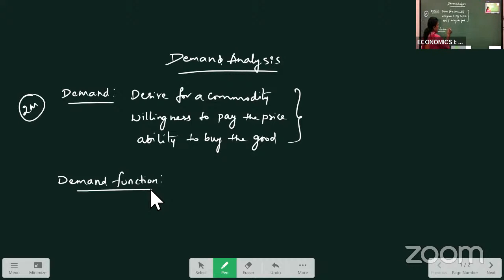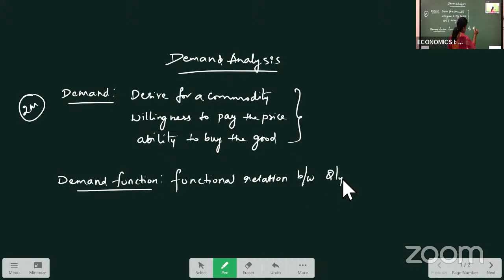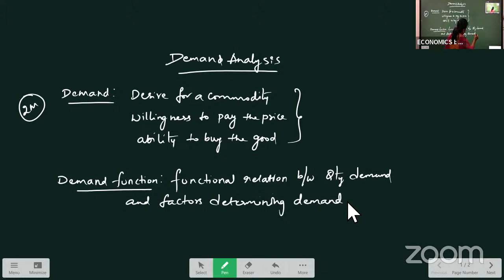Okay, so it is a functional relation. Demand function shows the functional relation between quantity demanded and factors determining demand.